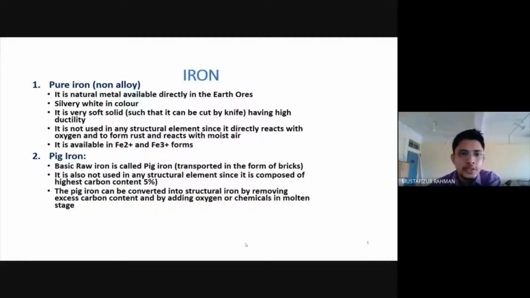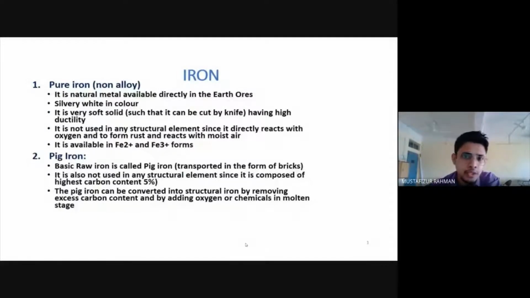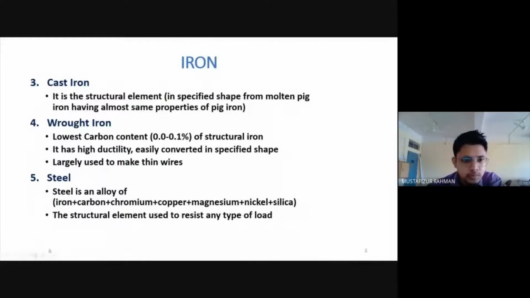There are different types of iron: pure iron, cast iron, wrought iron, and then there is the alloy of steel. Now, these are very important sources of MCQ questions. We are often asked about steel. So what do we have to mix with iron to obtain steel? That is most of the time asked.